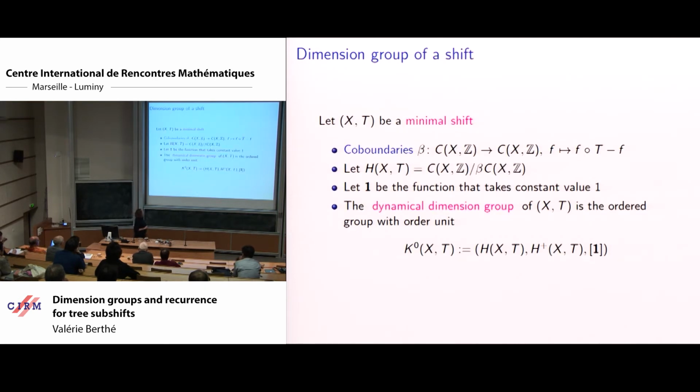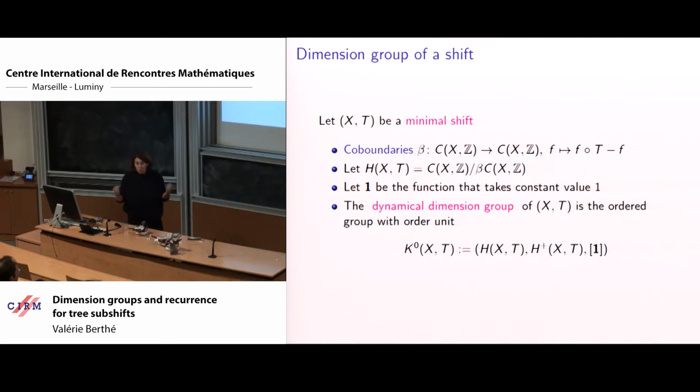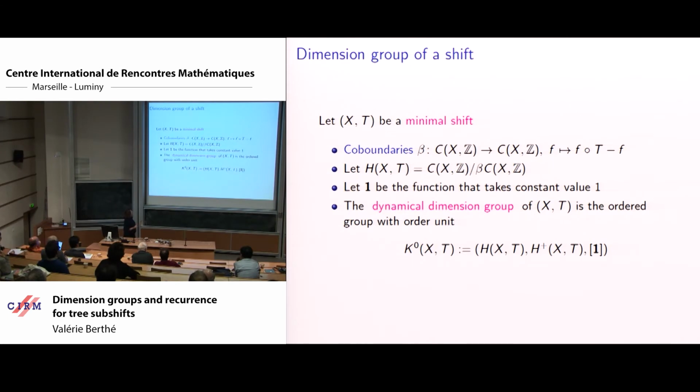To rephrase what we've seen, what is the dimension group of a shift? Given a shift, which we suppose minimal, we can associate the dimension group of the shift. We take the set of continuous functions quotiented by coboundaries.